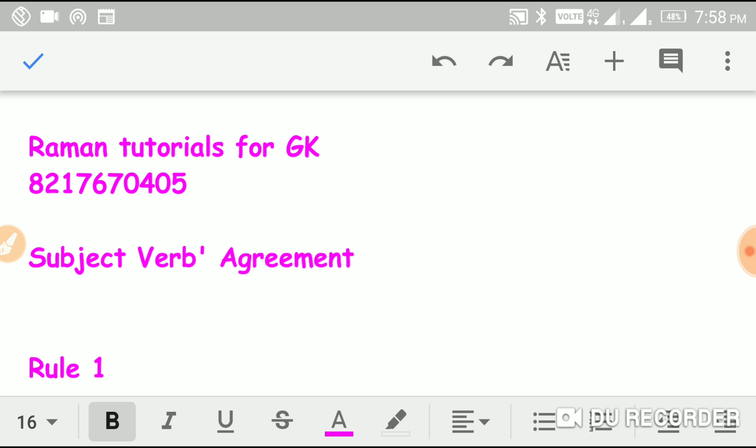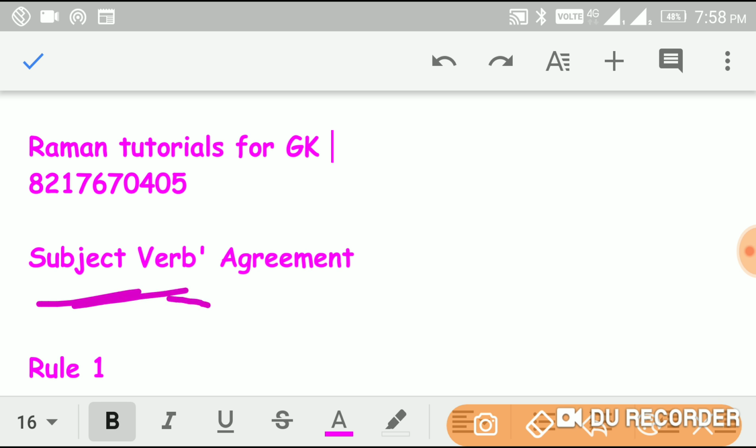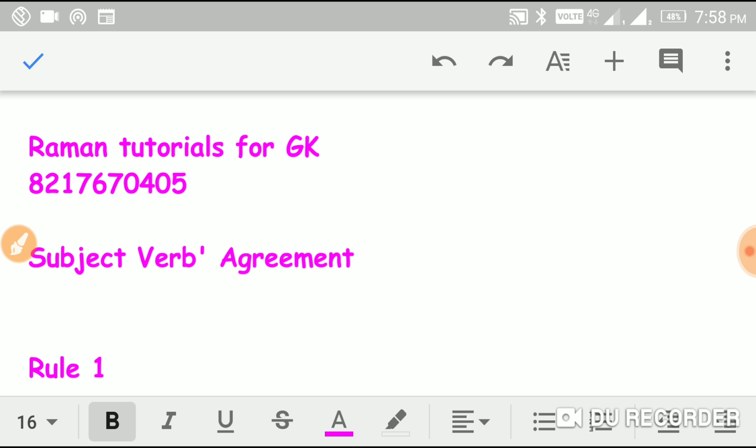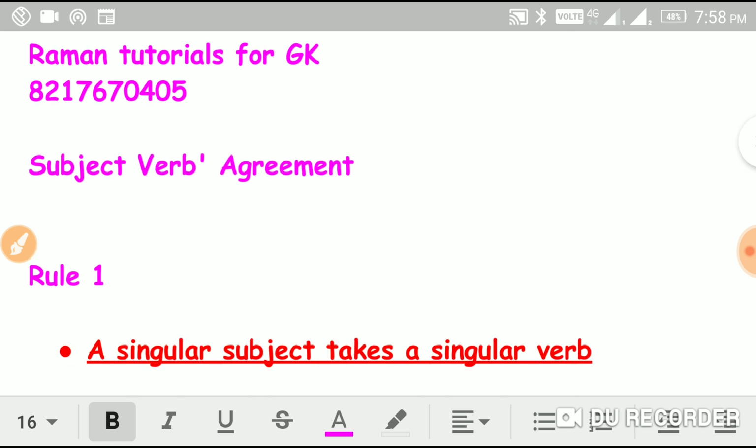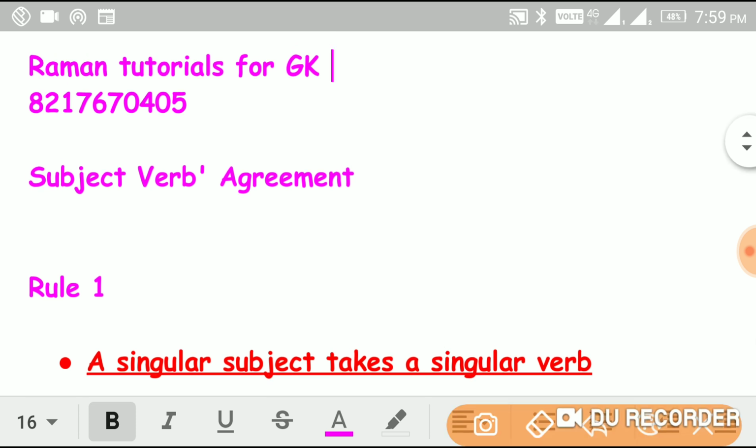Today I would like to discuss subject-verb agreement. Do you know what you mean by subject? Subject means when you make a sentence, you must mention a name of a person, place or thing. That part we call the subject. Subject may be singular or plural. It may be a noun or a pronoun.